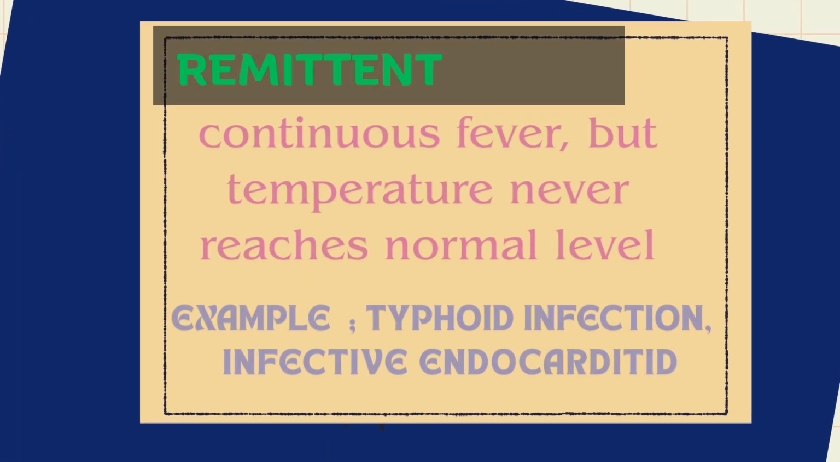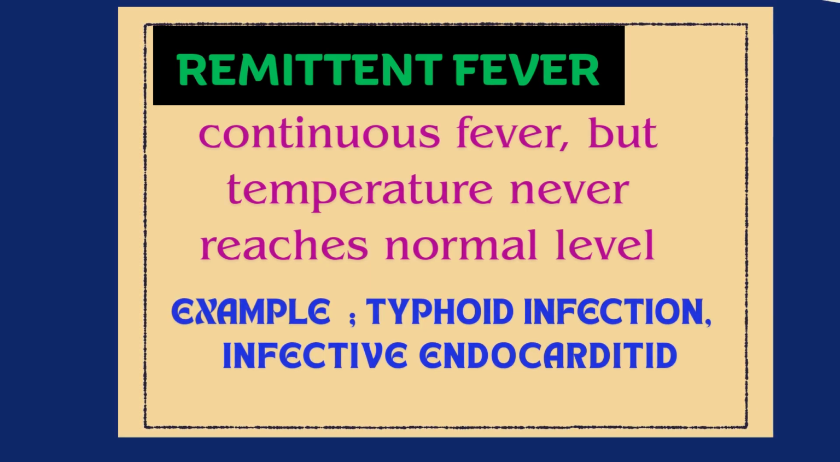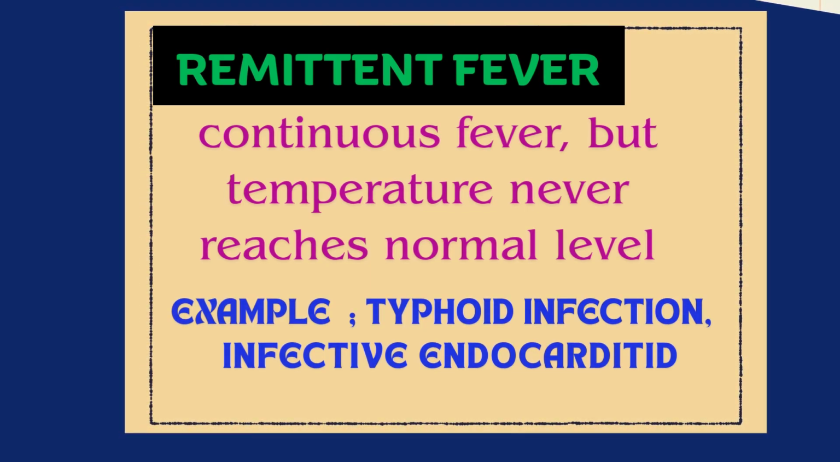Next one is remittent fever. In remittent fever, continuous fever will be there, but temperature never reaches normal level. Example for remittent fever is typhoid infection and infective endocarditis.